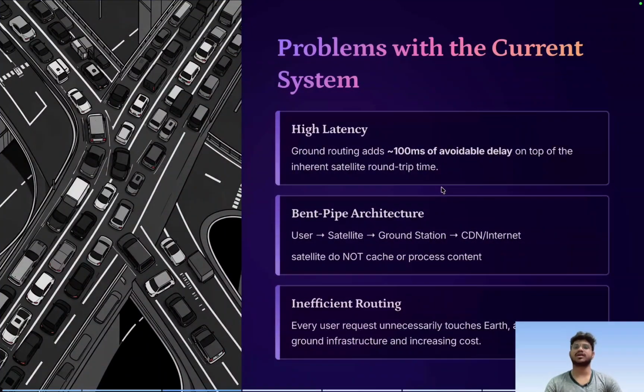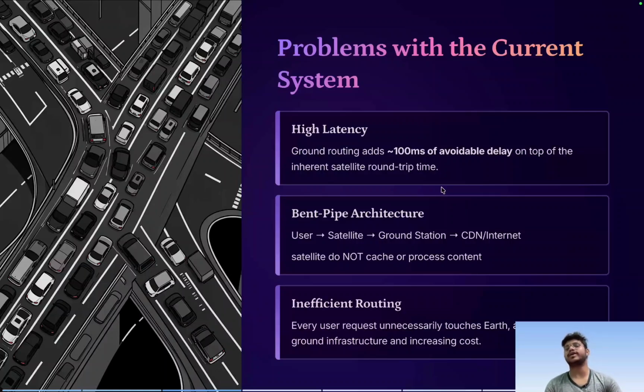But if I talk about satellite internet today, satellite internet works in a bit different way. This idea of CDN, or caching the content in some proxy server, is not that easy in the case of satellites, because it comes with some limitations. The first problem with the current system is high latency. Ground routing adds approximately 100 milliseconds of avoidable delay on top of the inherent satellite round trip time. This latency problem arises because of the bent pipe architecture.